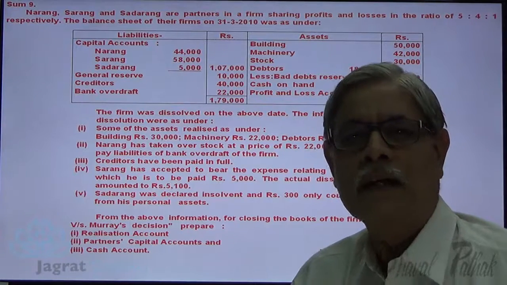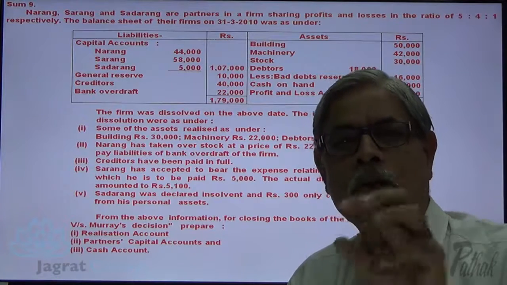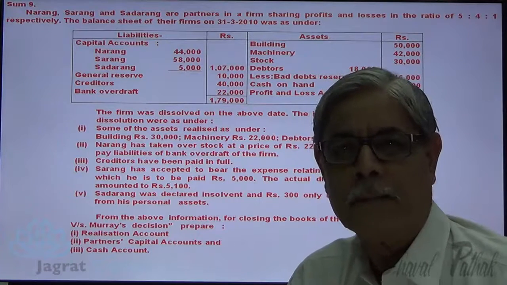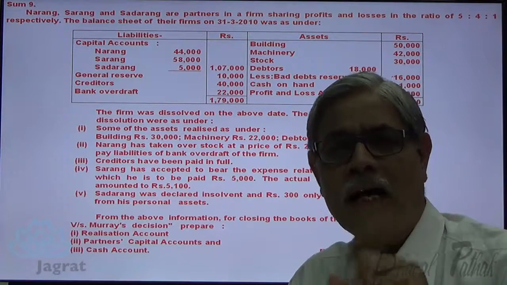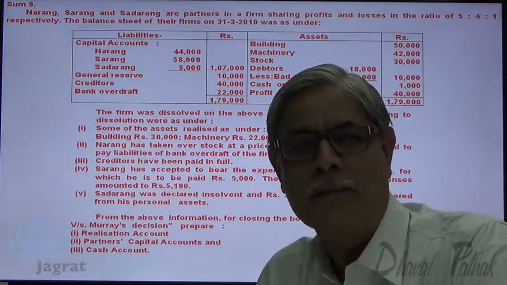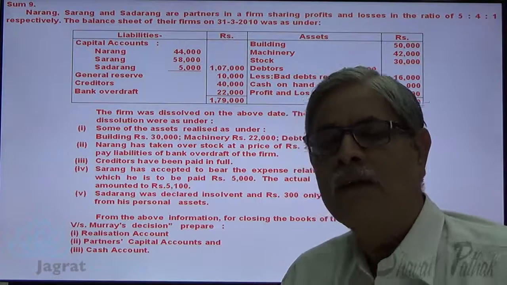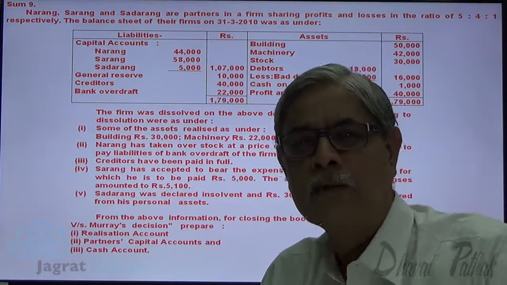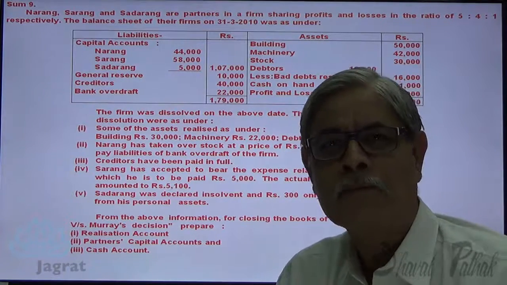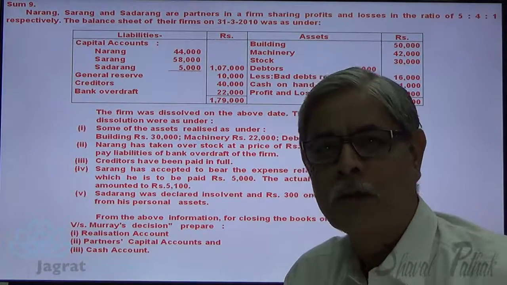One more point. In Gardner versus Murray, it is also mentioned that the solvent partners are required to bring cash equivalent to the realization loss sustained by them. So we shall ask the solvent partners to bring cash equal to the realization loss sustained by them. These are the basic important points about Gardner versus Murray. The other aspects of dissolution accounting are preparing realization account, partners' capital account, cash and bank account. They are to be prepared as usual. Now let me start with preparation of accounts.